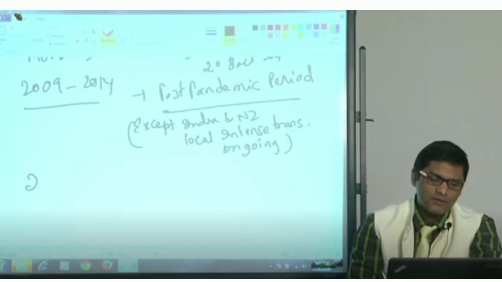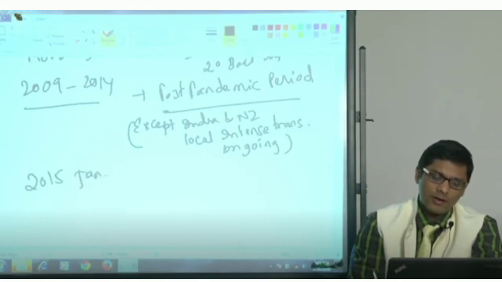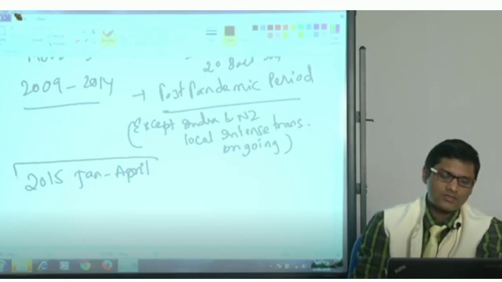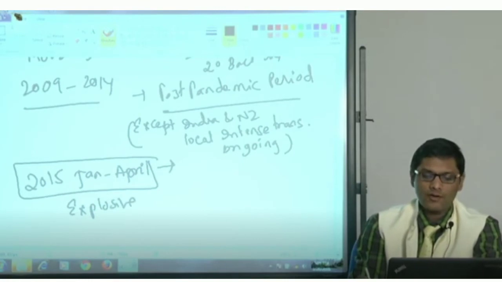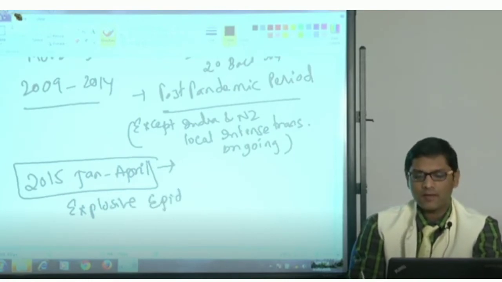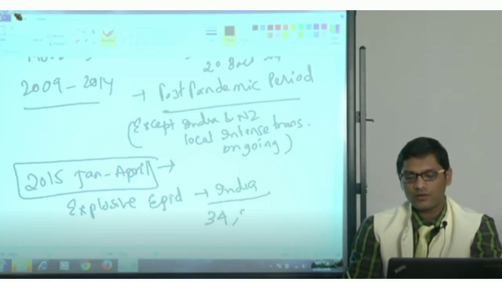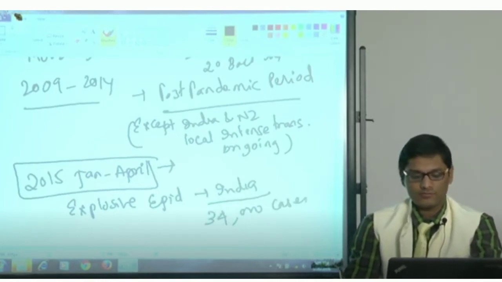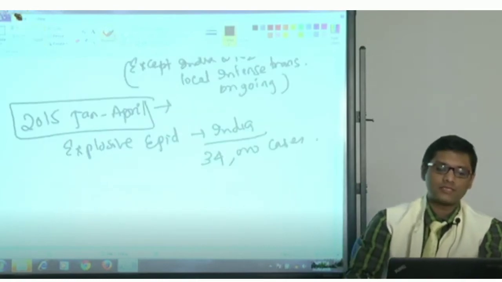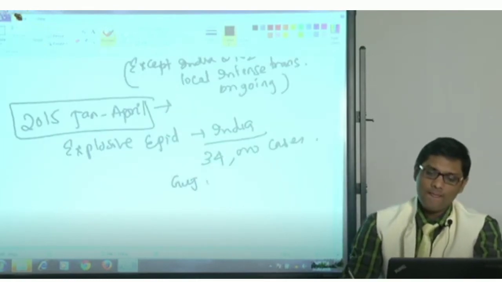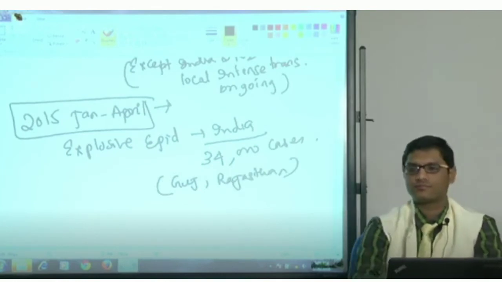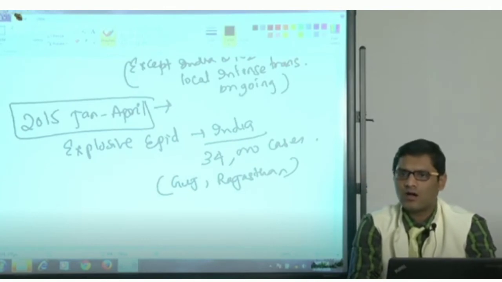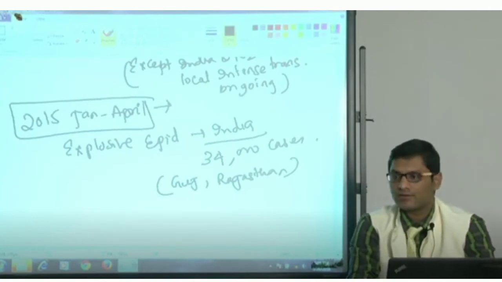But in 2015, from January to April, an explosive epidemic occurred in India, where almost 34,000 cases were reported. Maximum cases were reported from Gujarat and Rajasthan. These two states were the most affected. Among South Indian states, Telangana was the most affected.